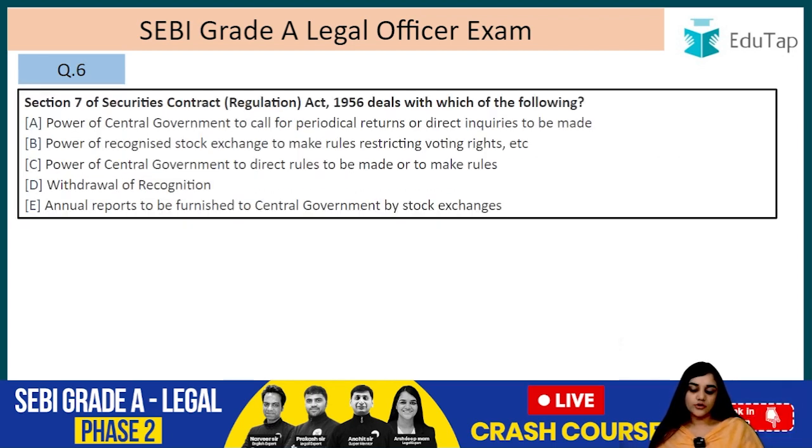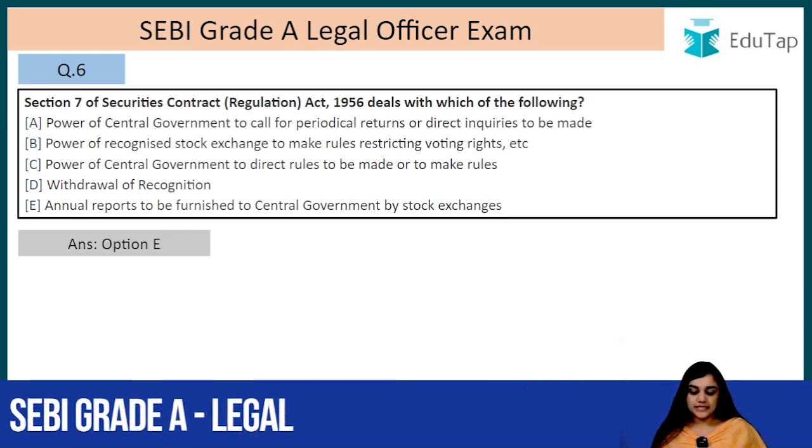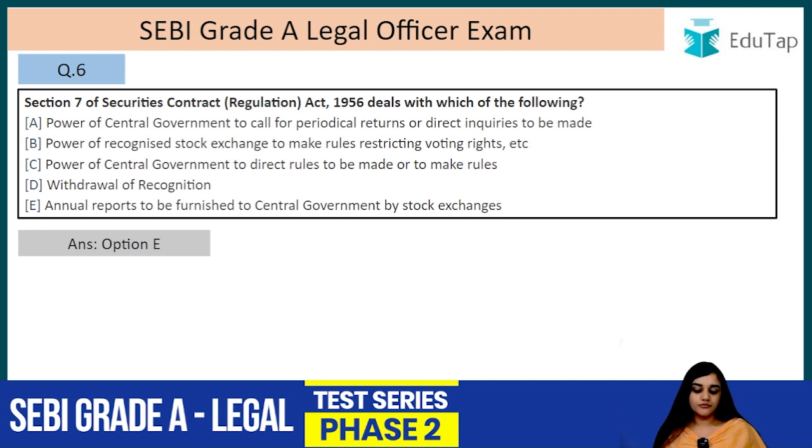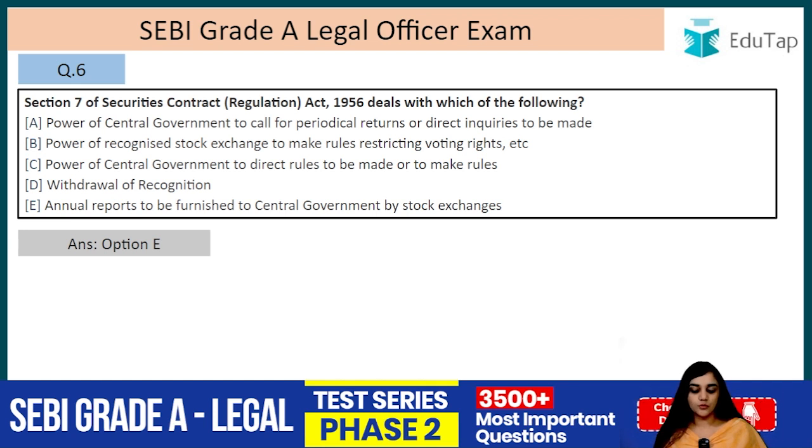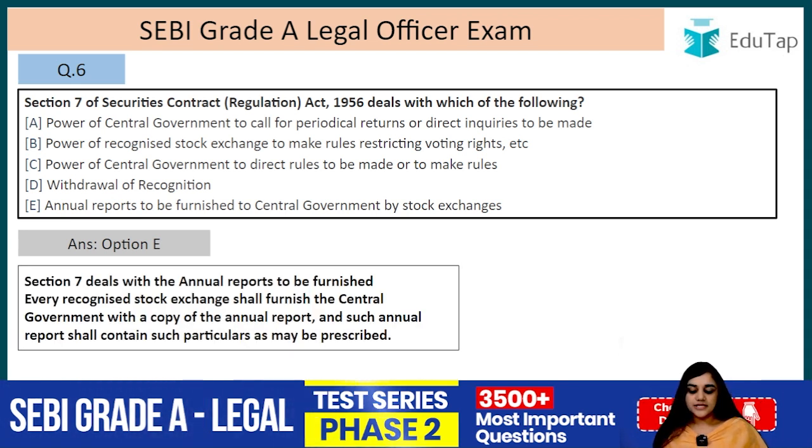Section 7 of the Securities Contract Regulation Act 1956 deals with which of the following? It deals with E, that is the annual reports to be furnished to the central government by the stock exchange. So the stock exchange has to furnish the annual reports to the central government. Section 7 deals with the annual reports to be furnished.